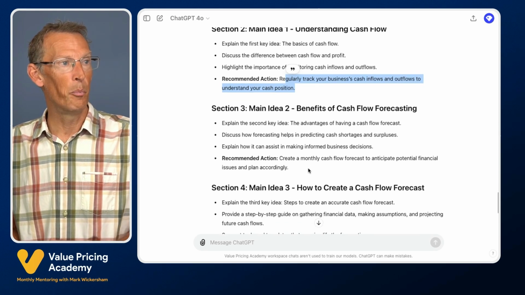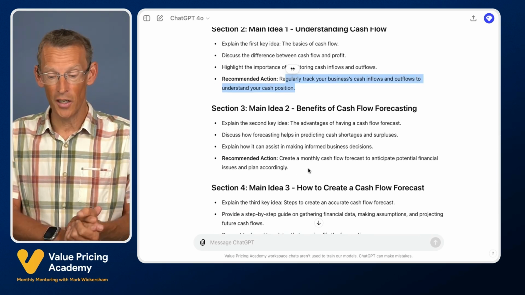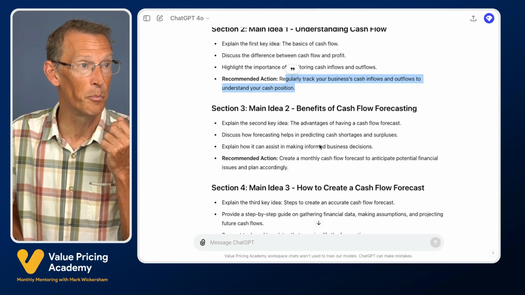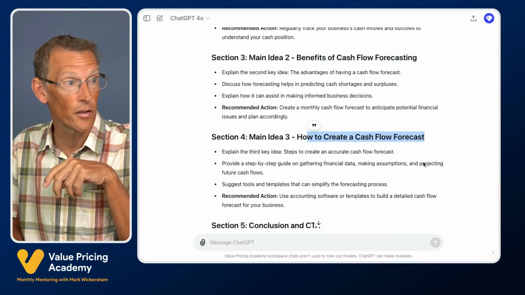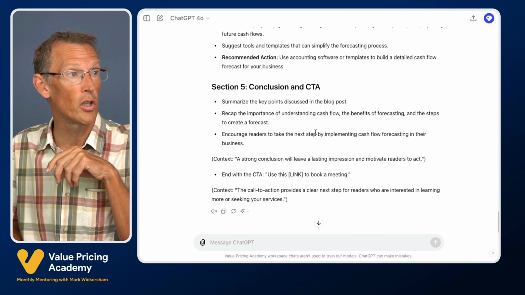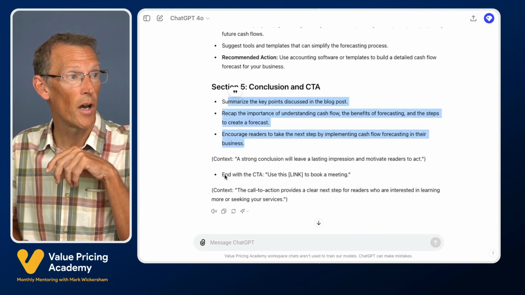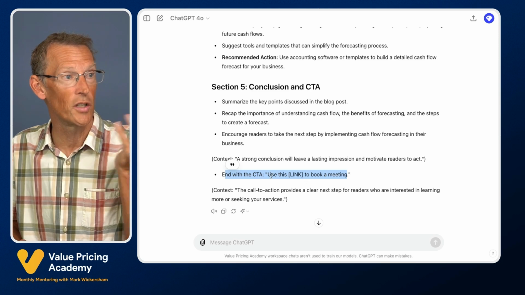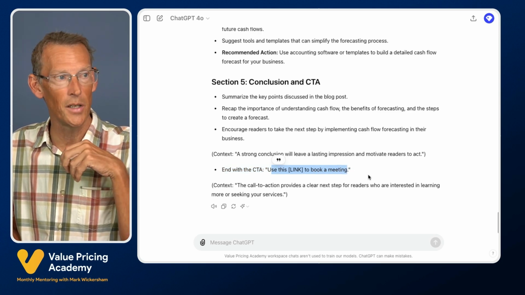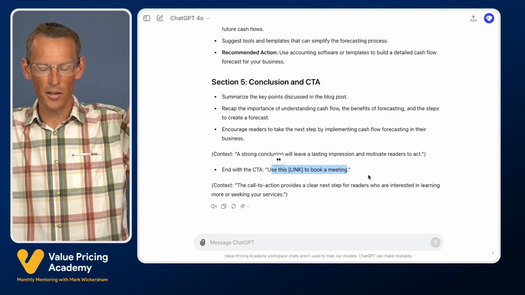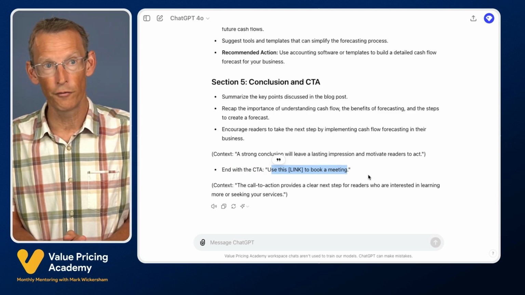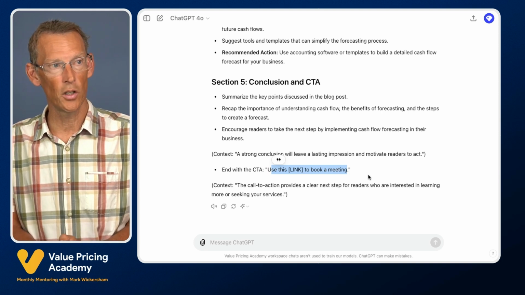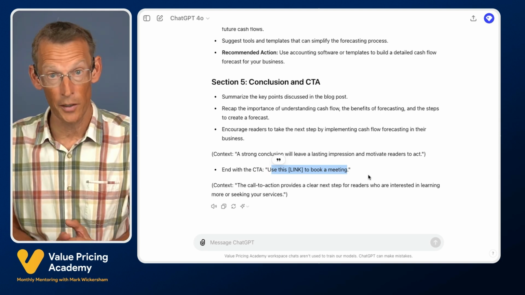Then we've got the second section of the main idea, the benefits of cash flow forecasting, and then how to create a cash flow forecast, a conclusion, which is going to summarize those, and then end with a call to action, which in this case is to use this link to book a meeting. So I don't know about you, but I think that's a pretty good outline for a blog post on the importance of cash flow forecasting for small business owners. It produced it extremely fast.